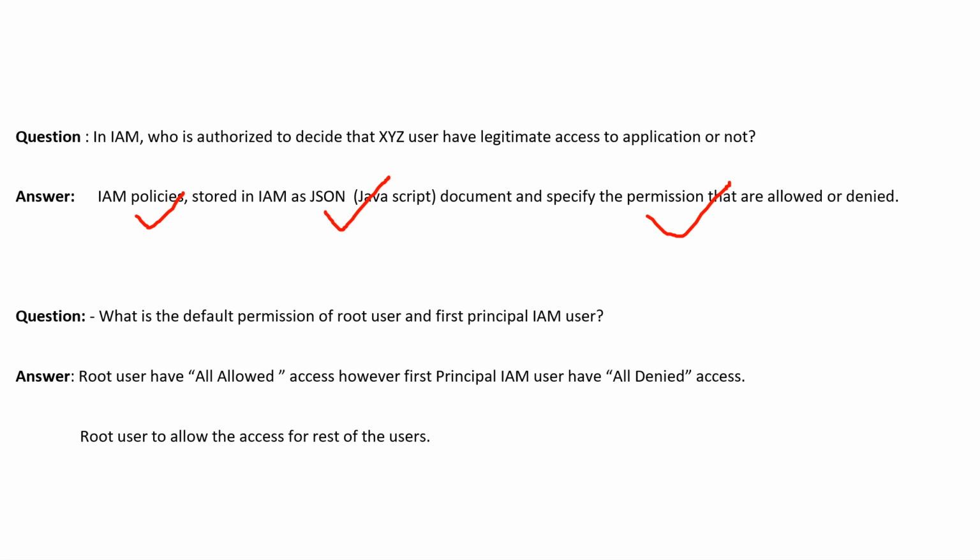What is the default permission of the root user and the first principal IAM user? This is generally for knowledge purposes. Root users have all access allowed. However, the first principal IAM user has all access denied by default, until the root user allows access for the rest of the users. So guys, I am talking about the default access. The root user has everything allowed by default, and IAM users, that means those created by the root user, have all access denied.